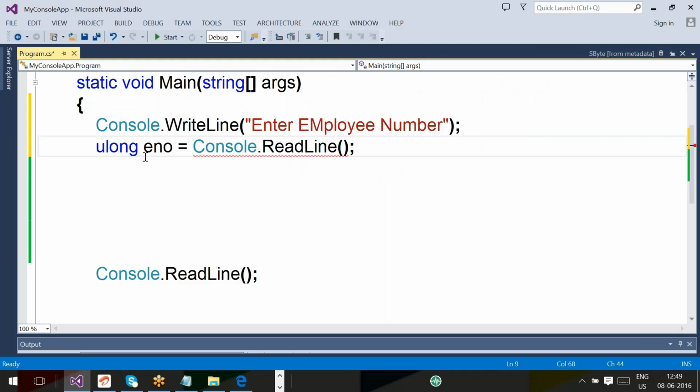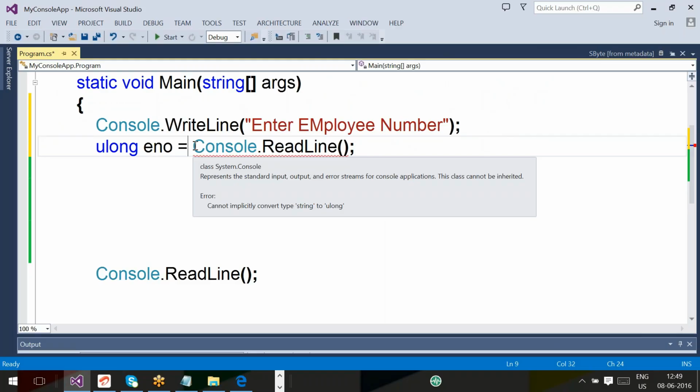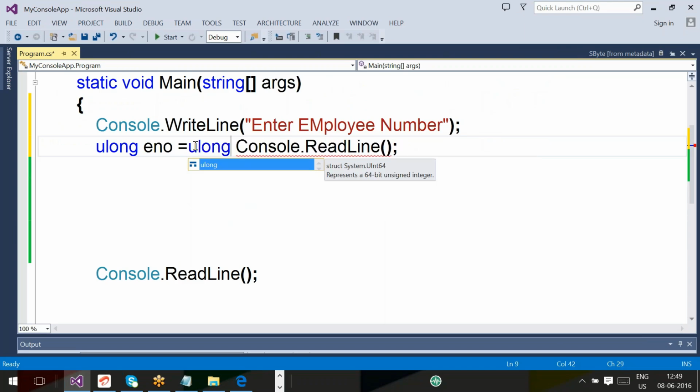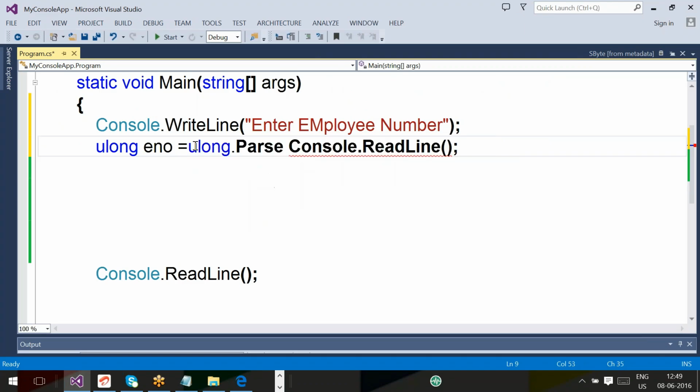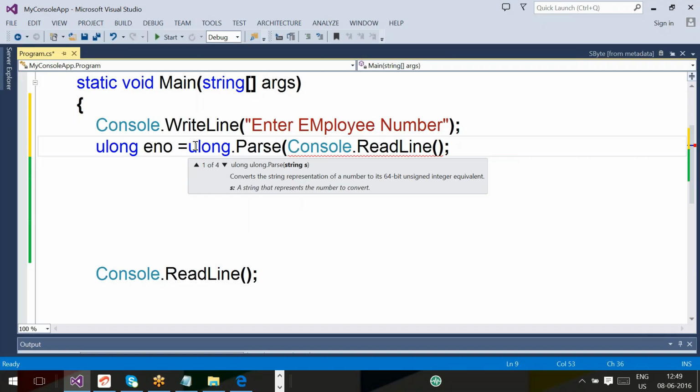You are going to do typecasting. For that you are using a technique called parsing. Now tell me how to apply parsing here. ulong.Parse, Console.ReadLine.